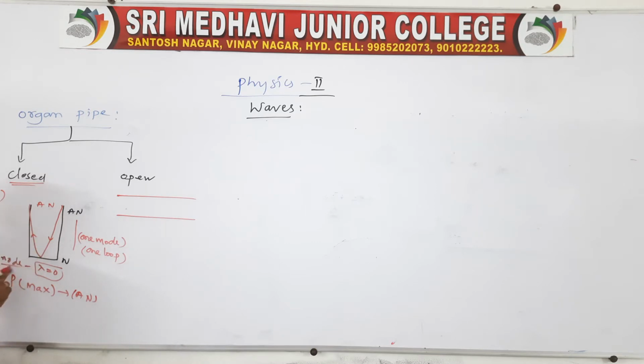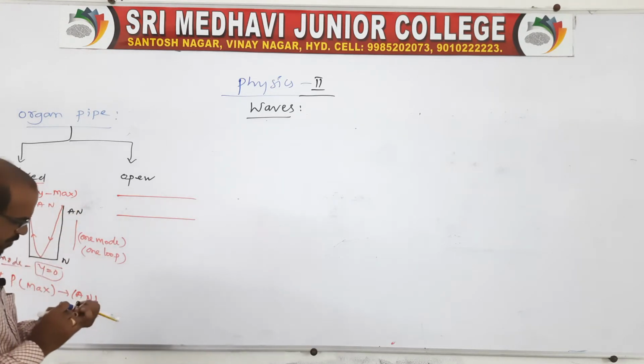So a node means that at a closed end the displacement is 0. Why is the displacement 0? And at this place the pressure is maximum, that we can call an antinode. And at an open end the displacement is maximum and the pressure will be minimum. This is the point which is very, very important.